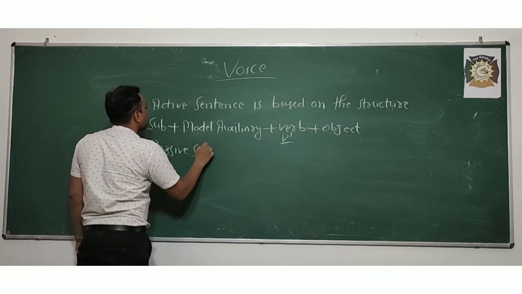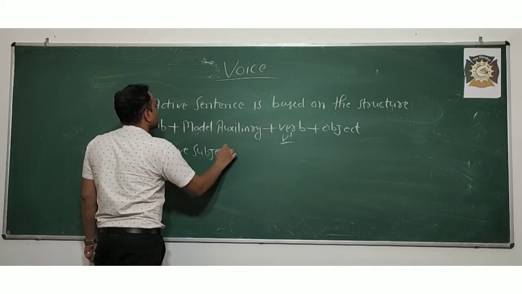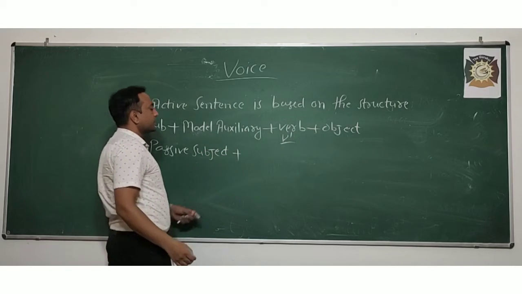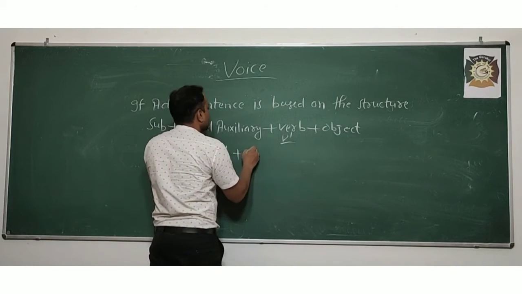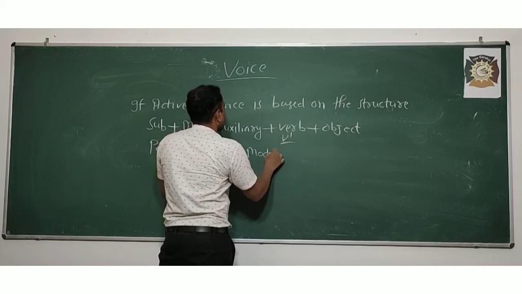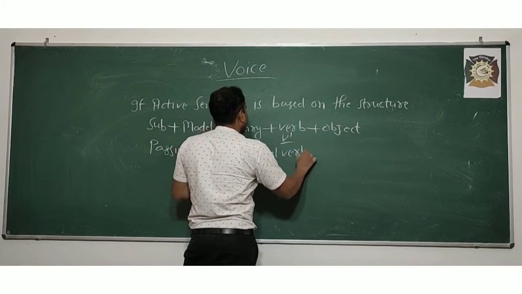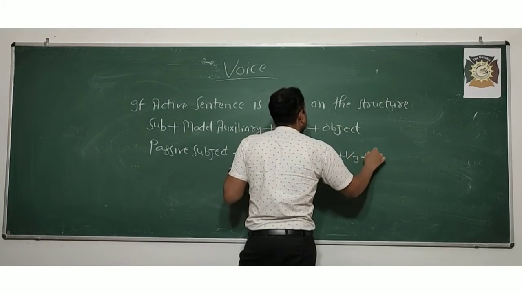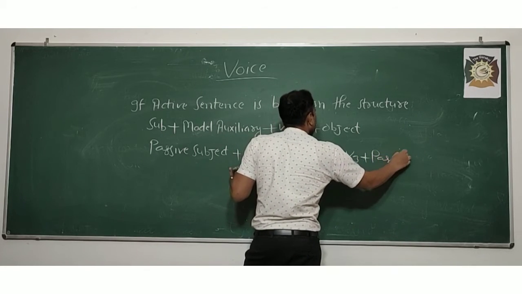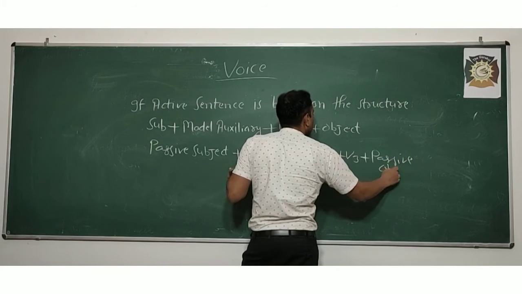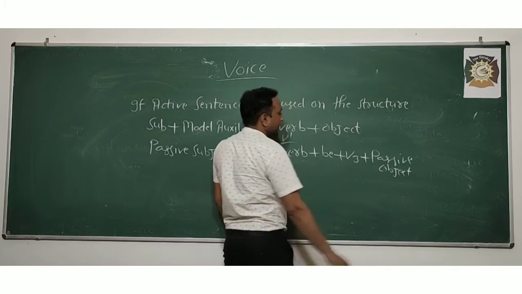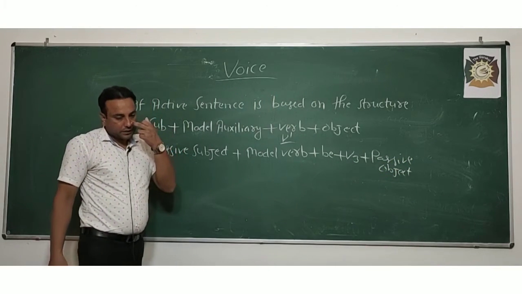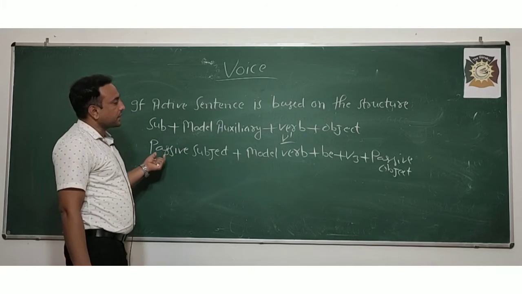The pattern is: passive subject plus modal verb plus be plus V3 plus passive object.